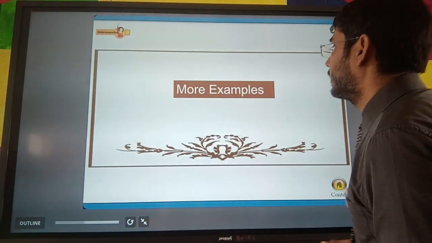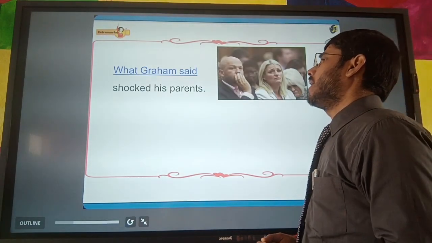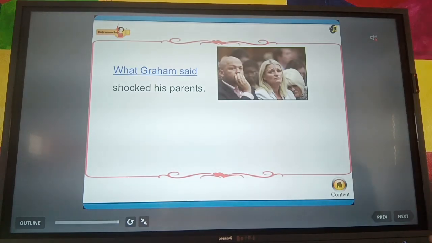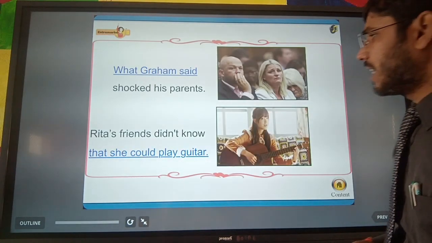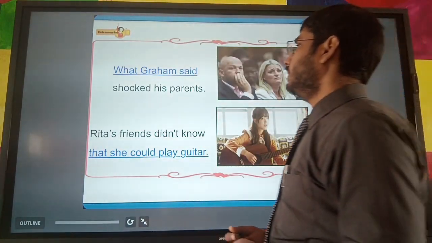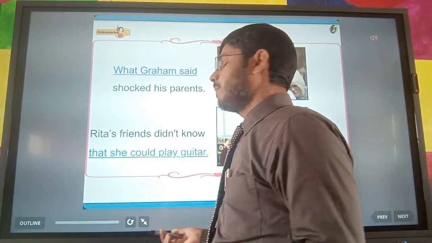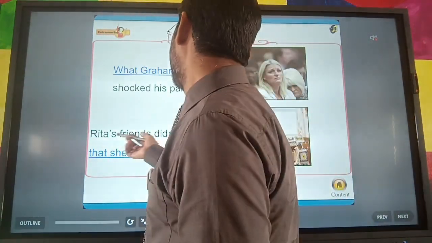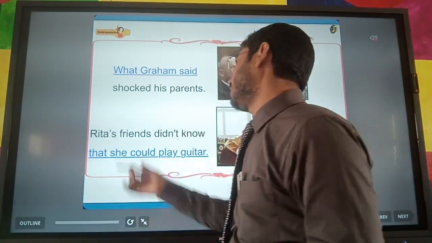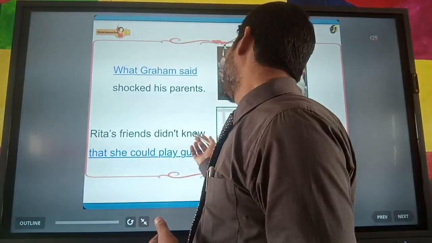Let us see more examples. What Graham said shocked his parents. Rita's friends didn't know that she could play guitar. So here Rita's friends didn't know what? What is not known to Rita's friends? The answer is that she could play guitar. So that she could play guitar will be the noun clause, because it is the answer to the question what.